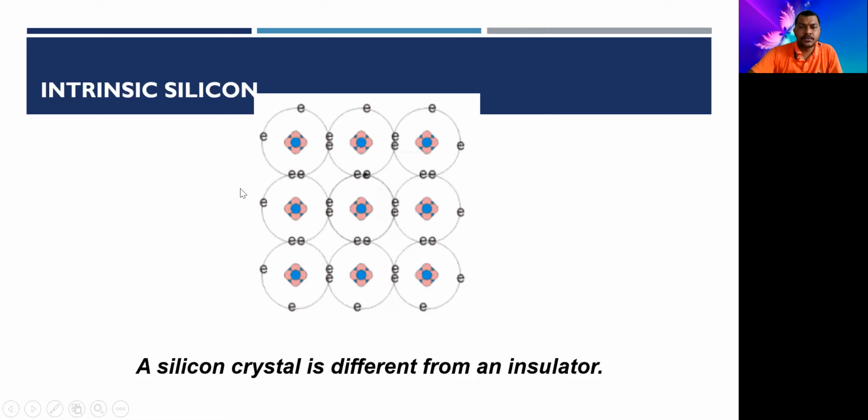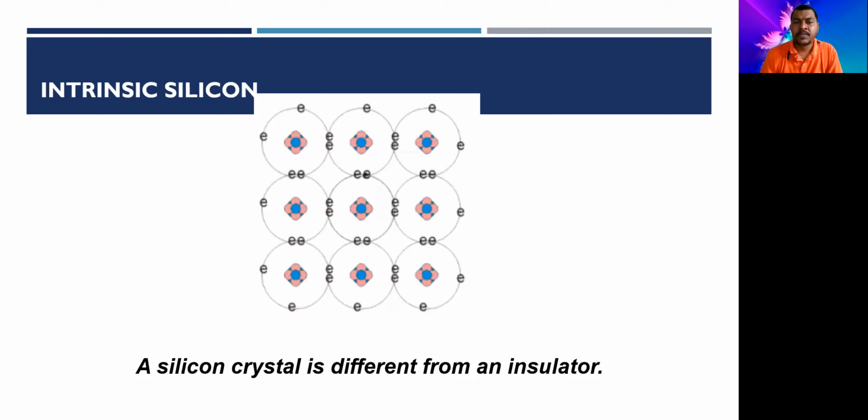And if some amount of impurity is added to this pure crystal, then it is called an extrinsic semiconductor. So an extrinsic semiconductor is an impure crystal, whereas an intrinsic semiconductor is in its pure form. I guess you have understood the definition.